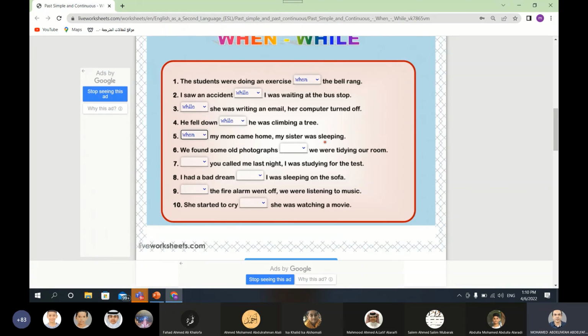Number 6, students, get ready. We found some old photographs. We were tidying our room. When we were tidying or while we were tidying? While. Yeah, good. While we were tidying our room. So students, the same question again. Could you use when instead of while? Sure, we can use when instead of while. Put when with the second part, with the past simple: when we found some old photographs, we were tidying our room.